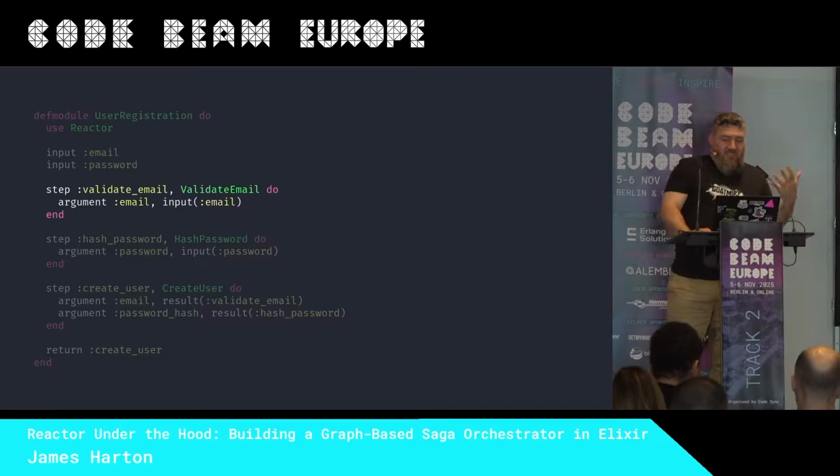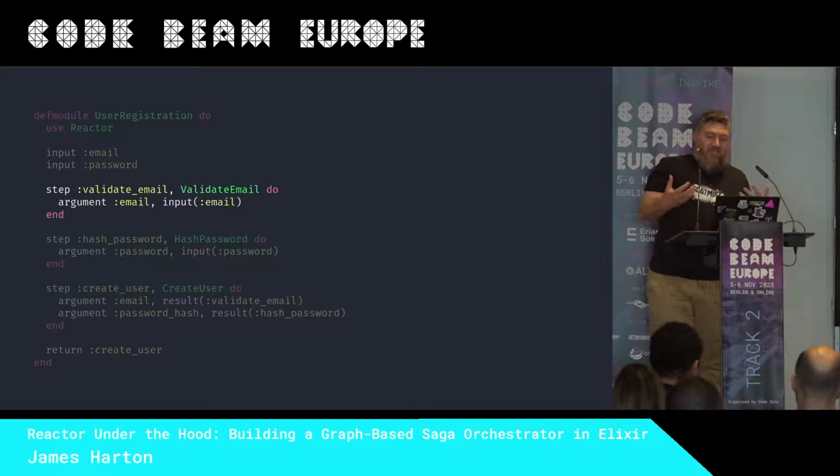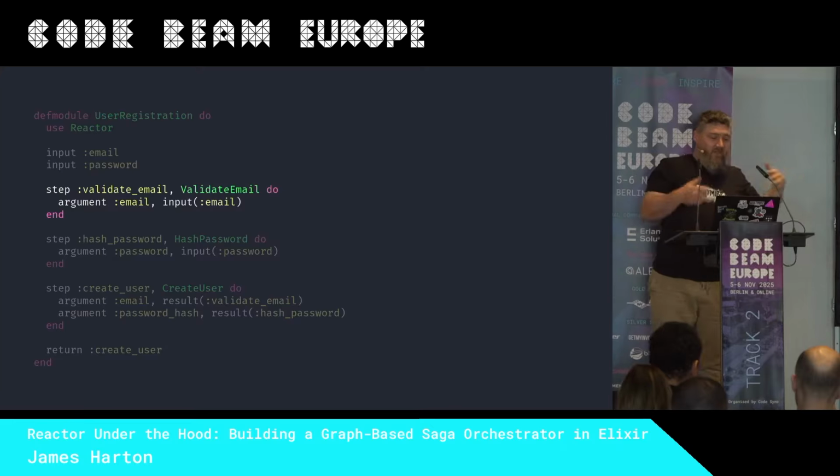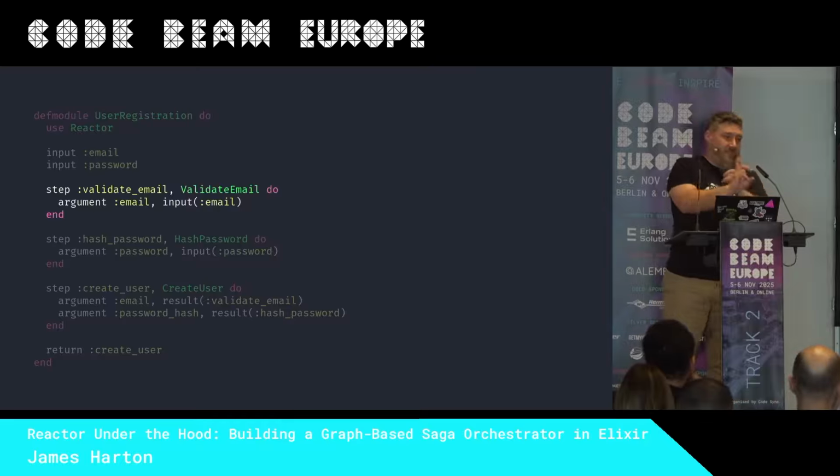So each step defines what it needs to run in terms of arguments. This one says, hey, I need an argument called email, and I want to take it from the email input to the reactor. So Reactor looks at this and it goes, oh, sweet. You don't actually have any dependencies because that one's already supplied. So it knows it can run it immediately. It checks the validate email module and it goes, oh, okay, as long as it implements the Reactor.Step behaviour, we're good.